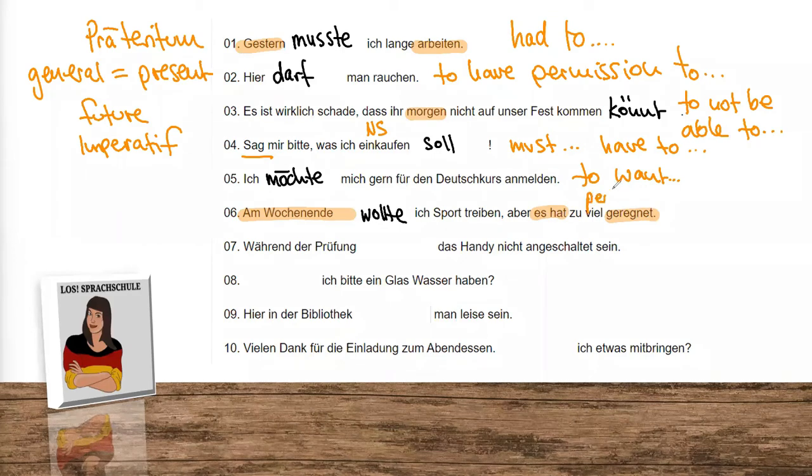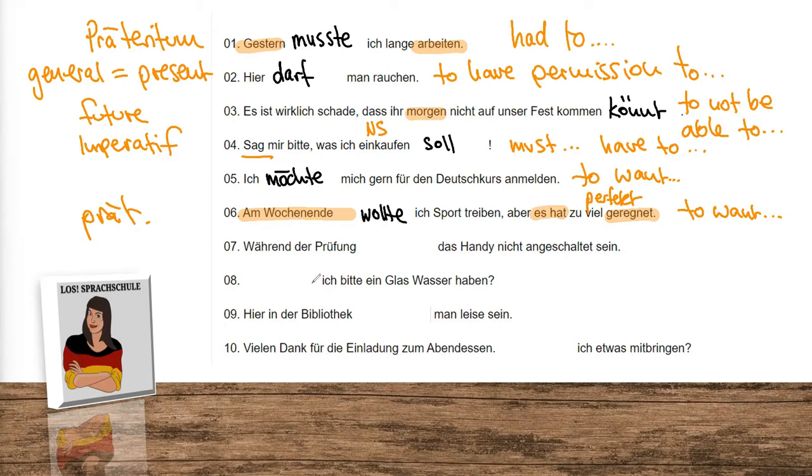Am Wochenende, at the weekend or this weekend. So we see, okay, definitely past tense. So we need to change it also into Preteritum again. At the weekend, I wanted to work out, but it was raining too much, or it did rain too much. Again, wollen, to want.